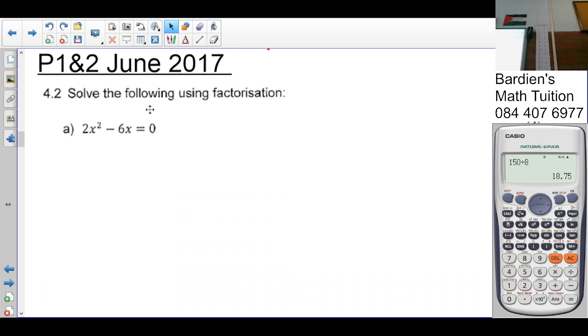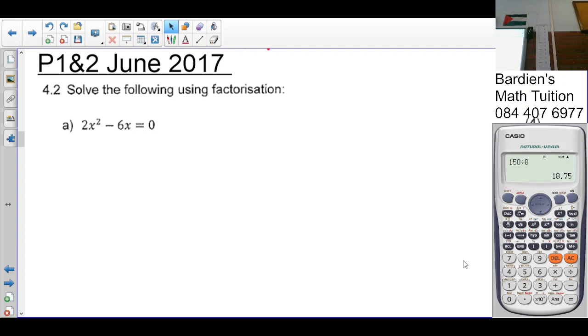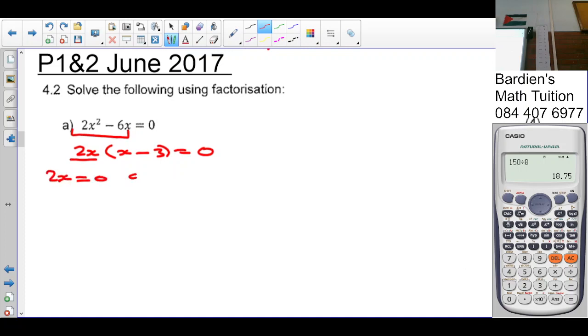Got a lot of corrections. Right. This one we haven't covered with you yet, no? But the idea here, I will explain this again to you, the factor theorem or the factor rule. What is common here? 2x. What are we left with? X minus 3 equals 0. So there are two factors. So you say then 2x is equal to 0 or x minus 3 is equal to 0. Take that divided by 2 both sides, so x is equal to 0. Take that over, x is equal to 3.